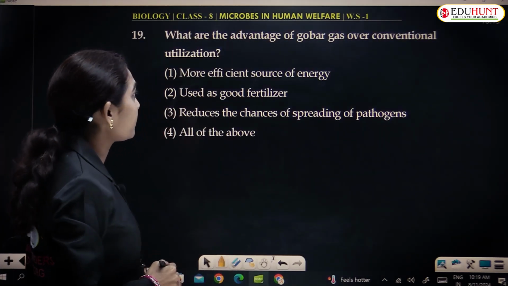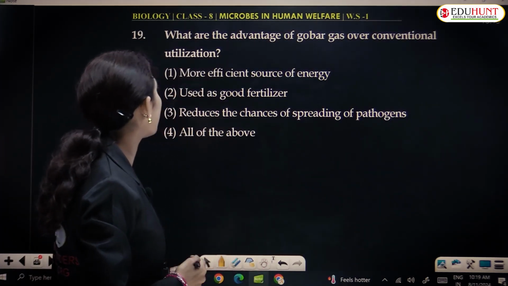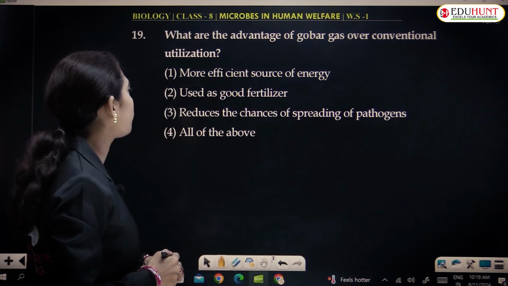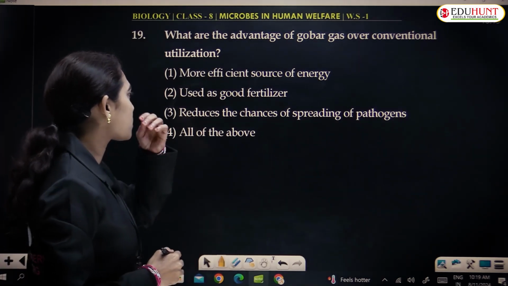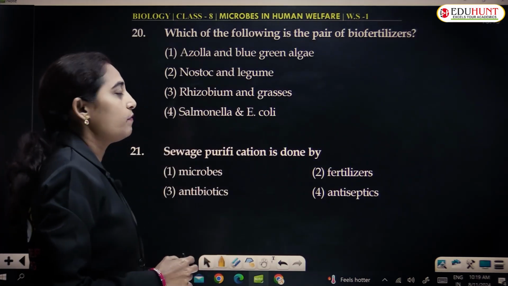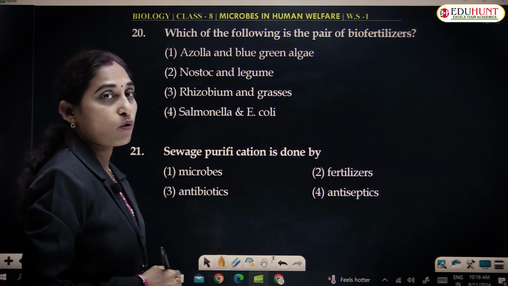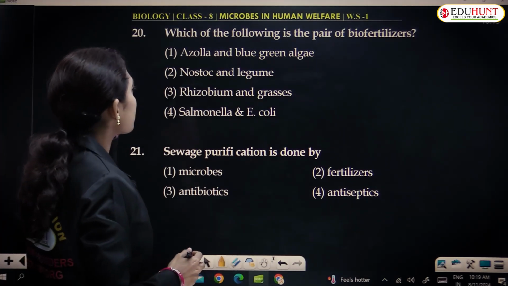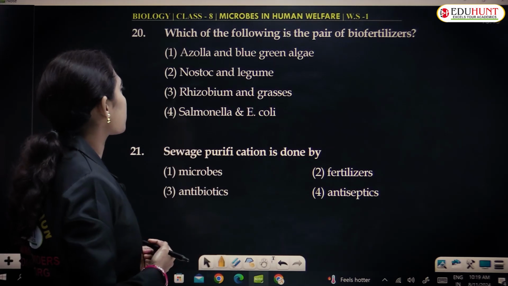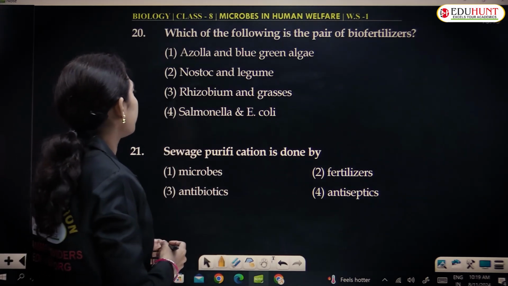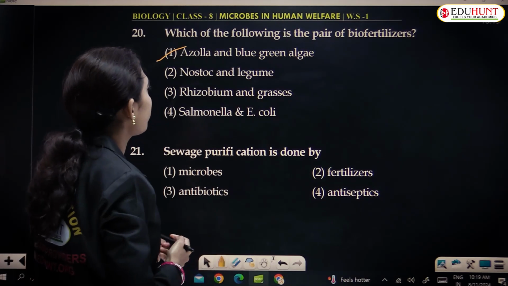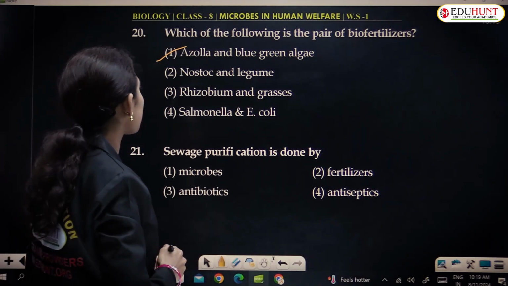What are the advantages of gobar gas over conventional utilization? More efficient source of energy, use of good fertilizer, reduces the chances of spreading pathogens. All of these. Which of the following is the pair of biofertilizers? Azolla and blue-green algae, Nostoc, legume, Rhizobium, grasses, Salmonella and E. coli. Azolla and blue-green algae are a pair of biofertilizers.